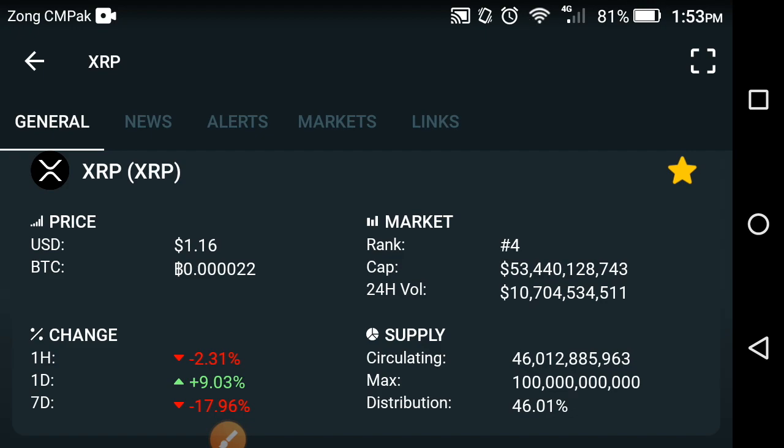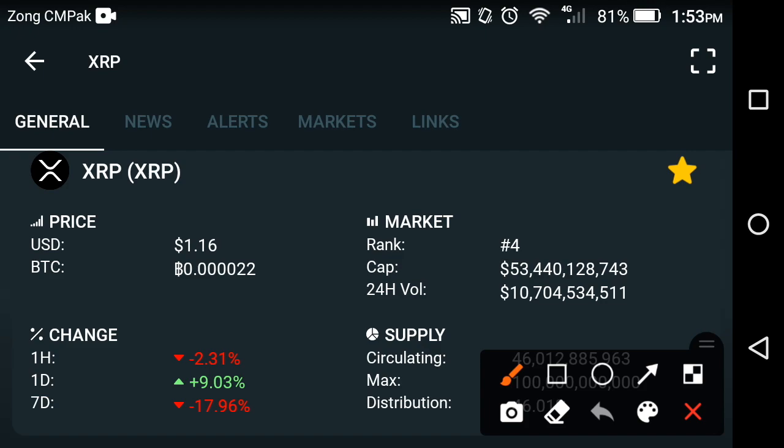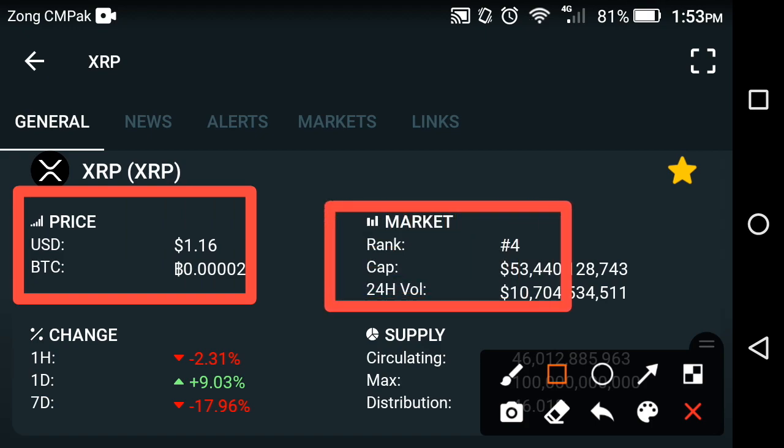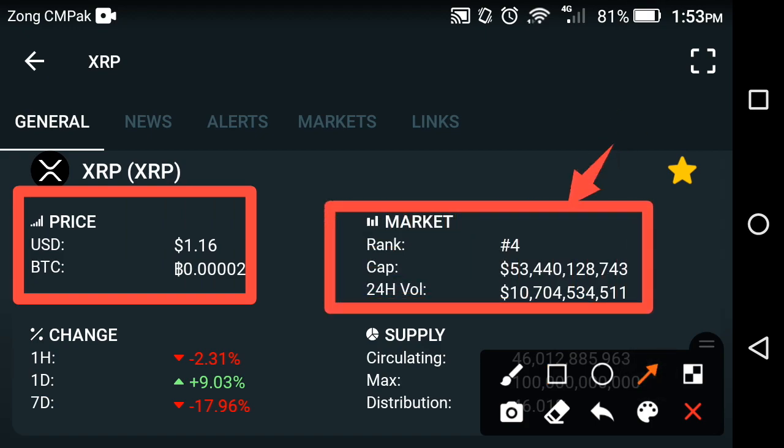Now, friends, first of all, we look at the current price of the XRP Ripple coin. The current price, as you can see here, is 1.16 USD dollar in the cryptocurrency markets. And if we talk about the market rank, the market rank is about fourth for the XRP Ripple coin, friend.